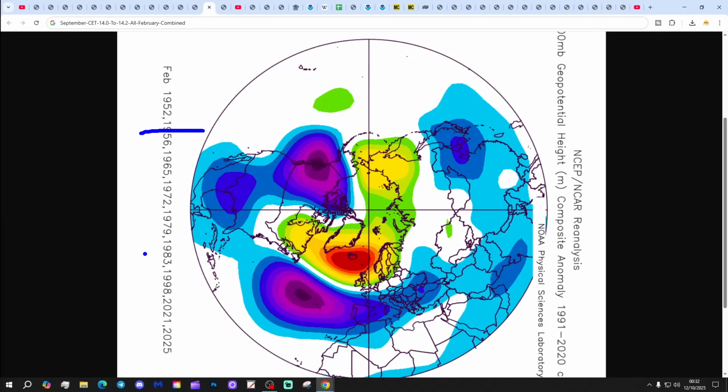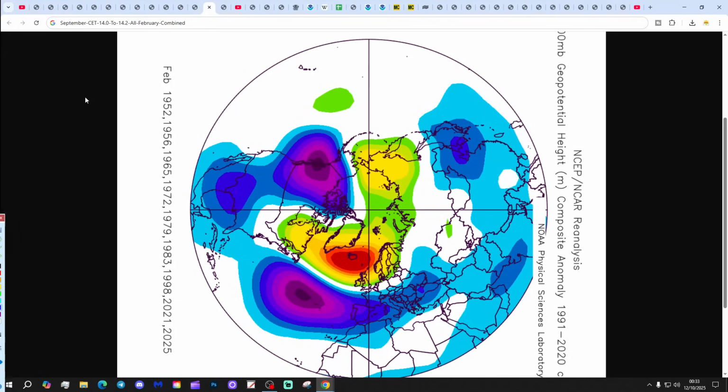in the mix, also 1983. But bear in mind we have got 1998 there as well, which is exceptionally mild. But overall, higher pressure tending to be around Iceland, low pressure getting pushed further southwards, and that means we open the door much more to those winds coming in from a cold easterly direction.